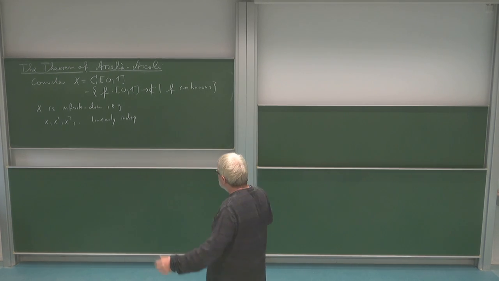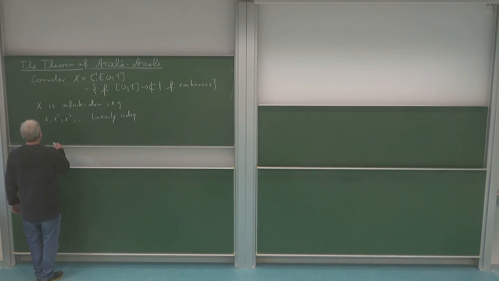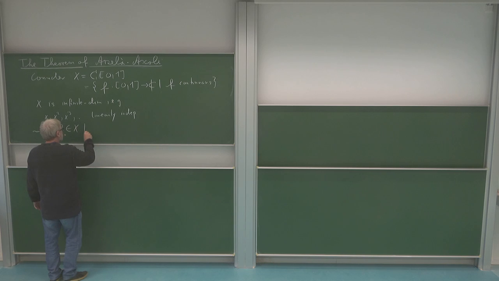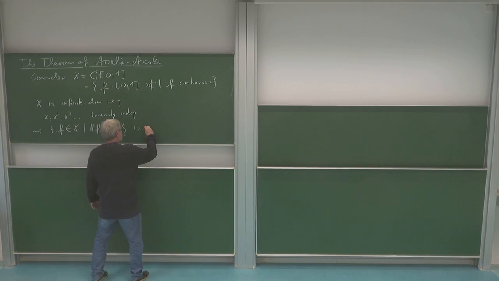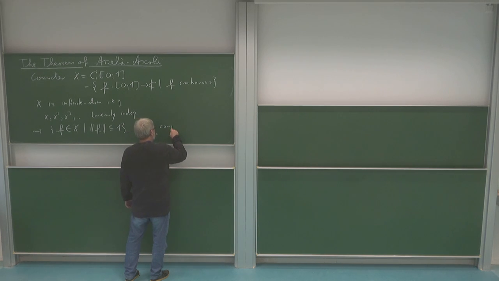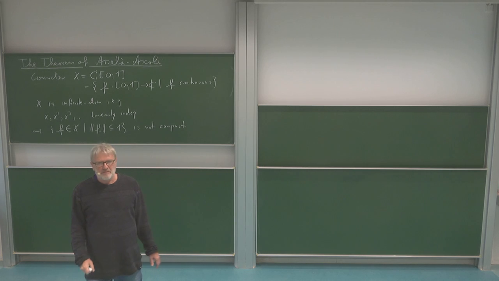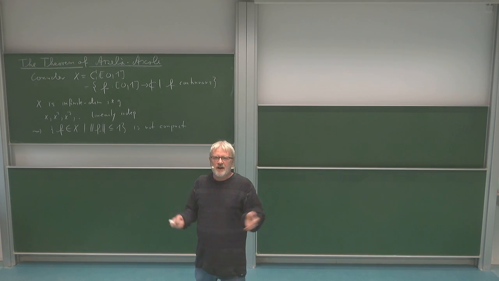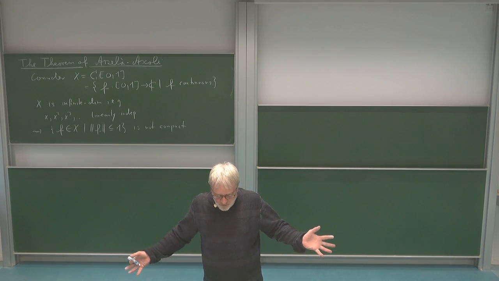So this means the set of all f in X for which the sup norm is less or equal to 1 is not compact, and it means it's very big, and I can easily find sequences there which have no convergent subsequence, sequences where the elements have to stay away from each other.